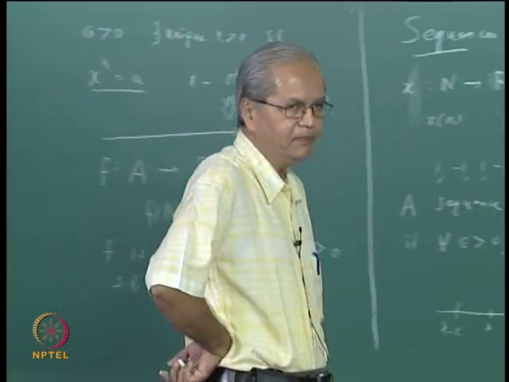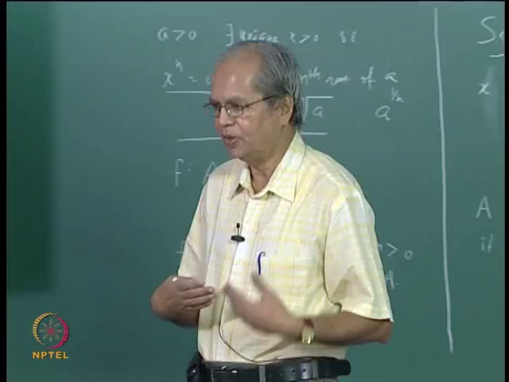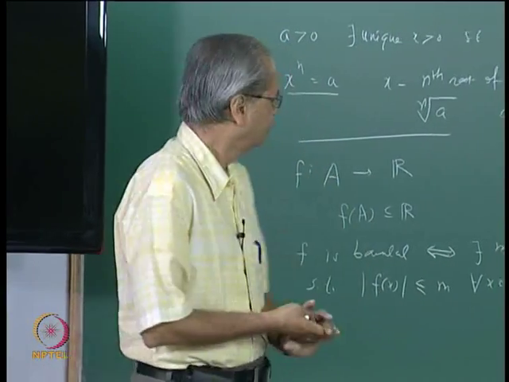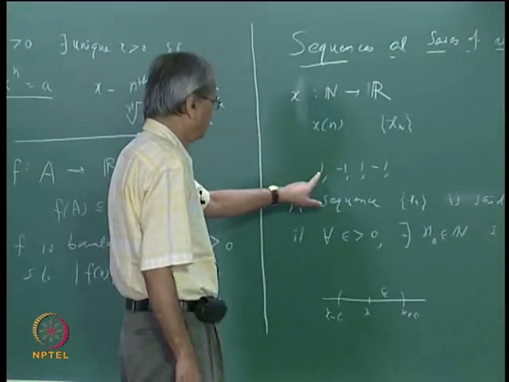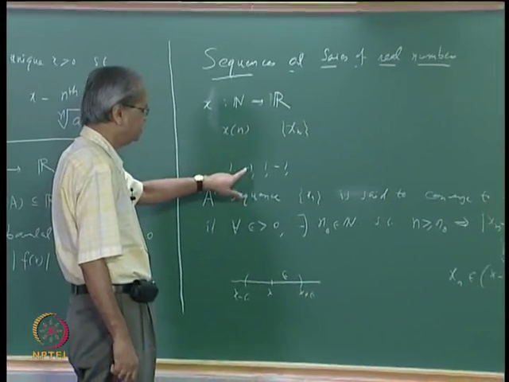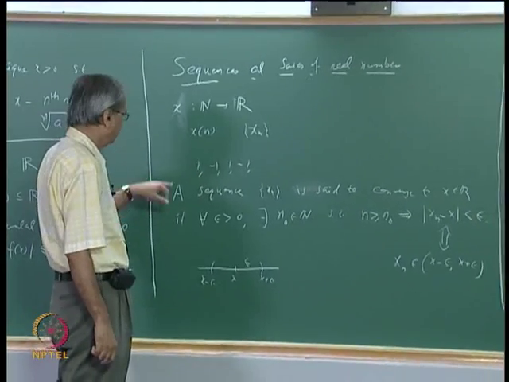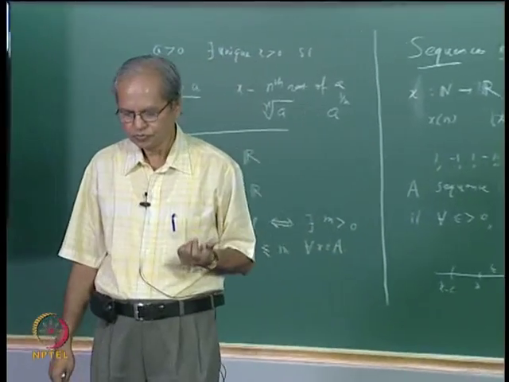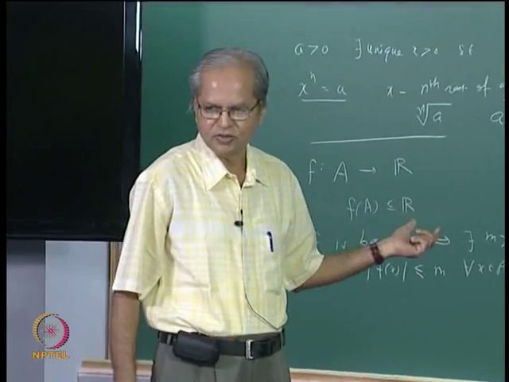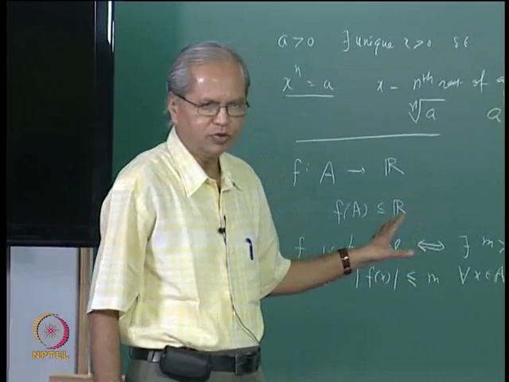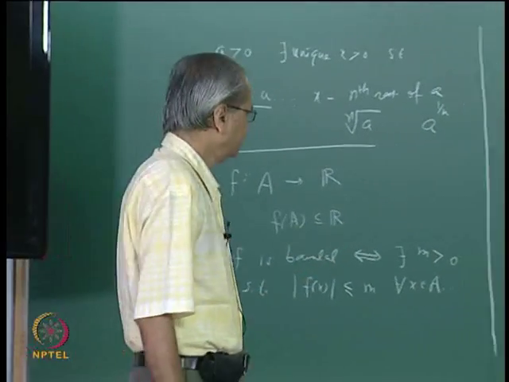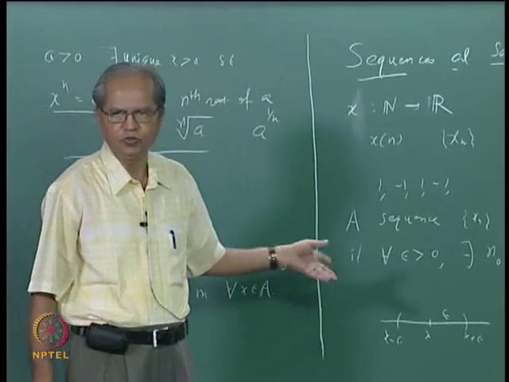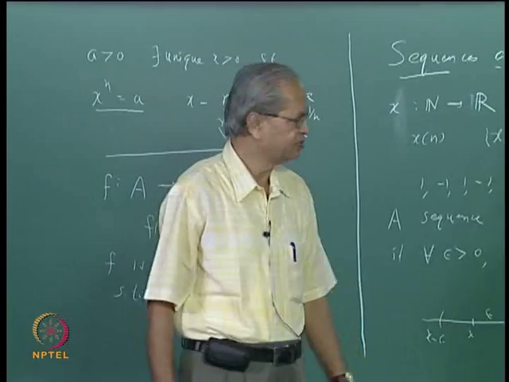But what can happen is that the original sequence may not be convergent, but it may have many convergent subsequences. Since we have come to this point, let us go back. In general, how does one show that a sequence converges? Of course, till now we have only seen this definition, so as of now we can only use the definition to show that a sequence converges. Subsequently, we shall see many other methods. We will use some of the well-known theorems to show that some sequence converges.